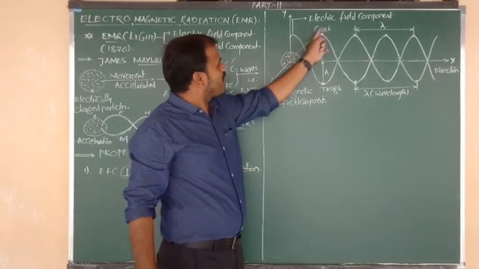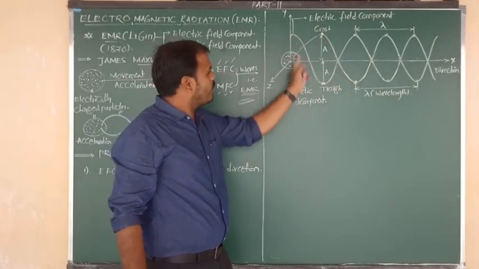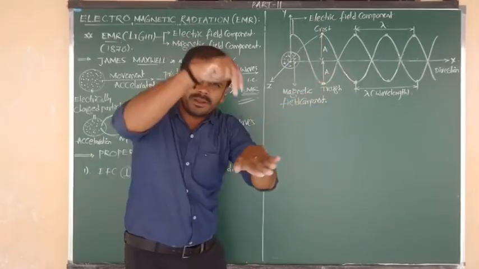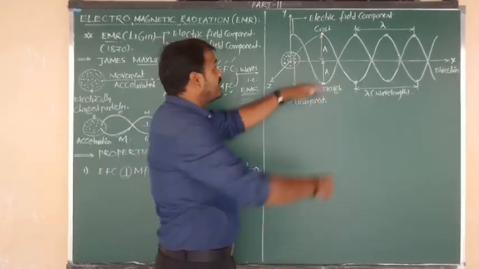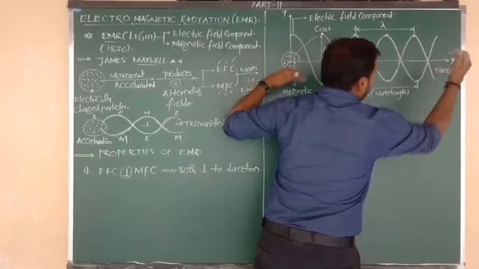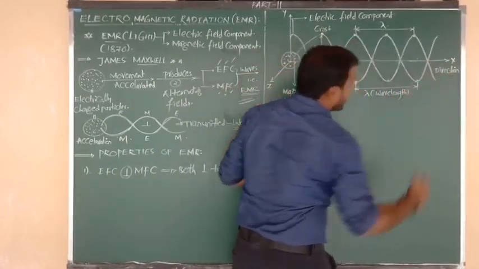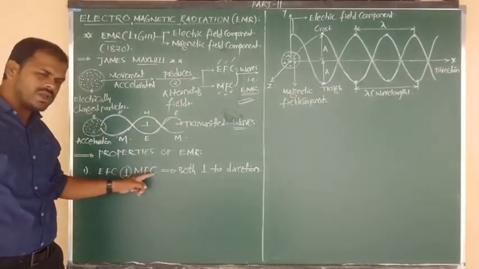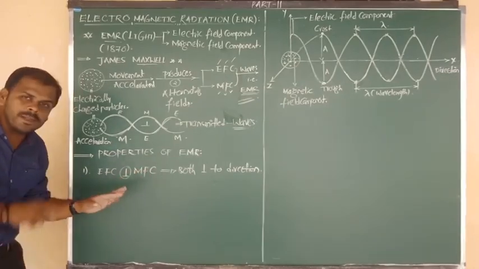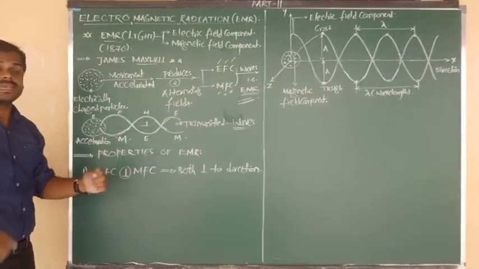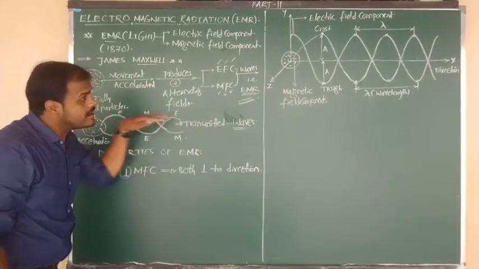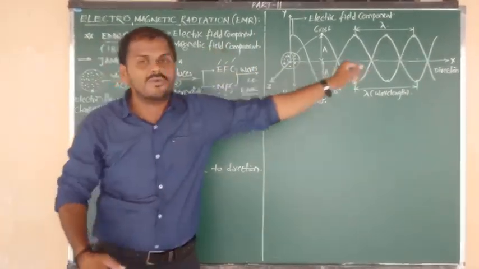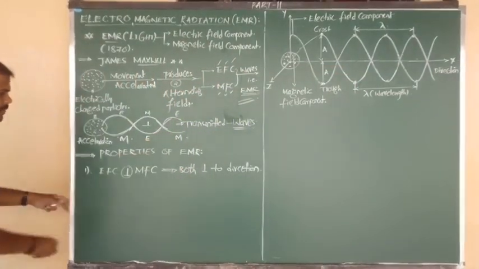So this is nothing but the magnetic field. And what about this? Electric field. So the magnetic field and electric field both are perpendicular to each other. And also you can see this is the magnetic field perpendicular to the direction, and the electric field perpendicular to the direction. So the clear-cut point is that the electric field component and magnetic field component are perpendicular to each other, and also both are perpendicular to the direction of propagation. I mean both are perpendicular to the direction of transmission. This is a very important point.